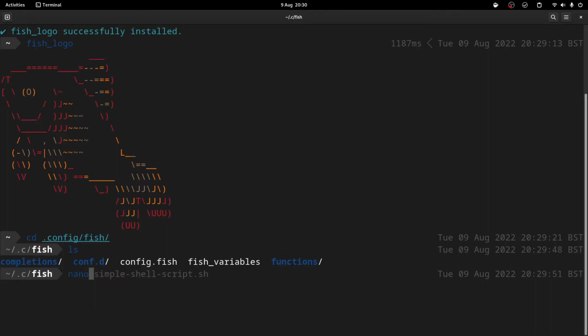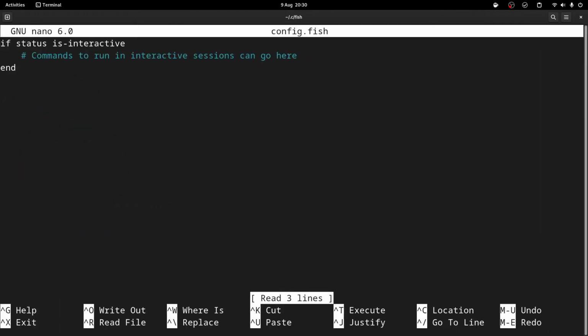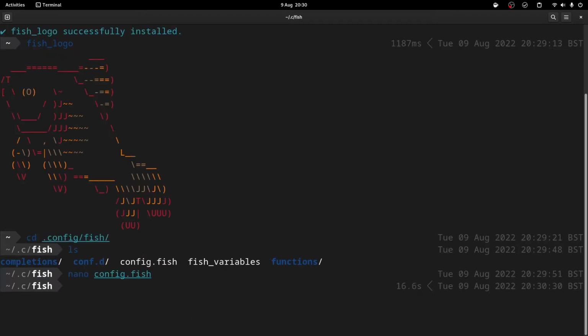So we could edit that, and that file is sourced every time fish starts. So we could put a command in here. I'm just going to put that fish_logo command, and then every time I start my shell, I shall get a nice fish logo come out of that.